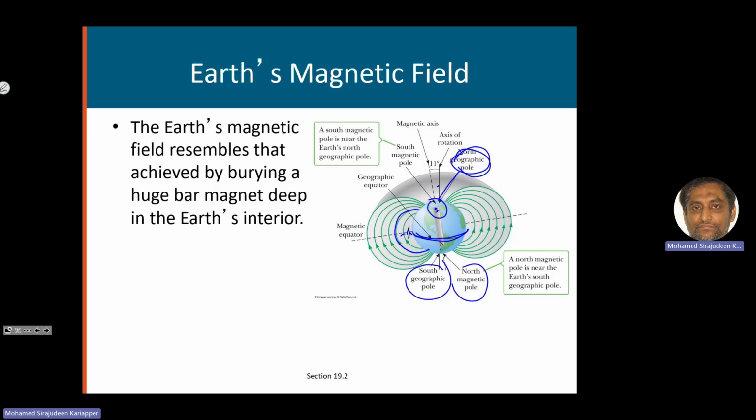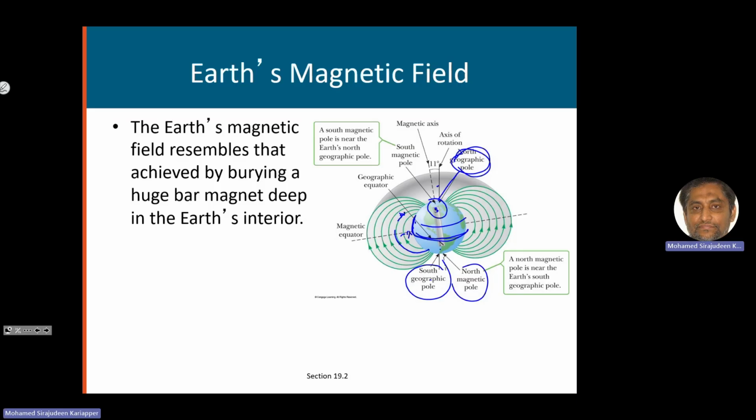And if you move towards the geographic north, suppose you come here, Riyadh, for example, is it along the equator? No, right? It is above the equator. So if you are in Riyadh, the direction of the magnetic field will not be parallel to the Earth, it will be tilted.